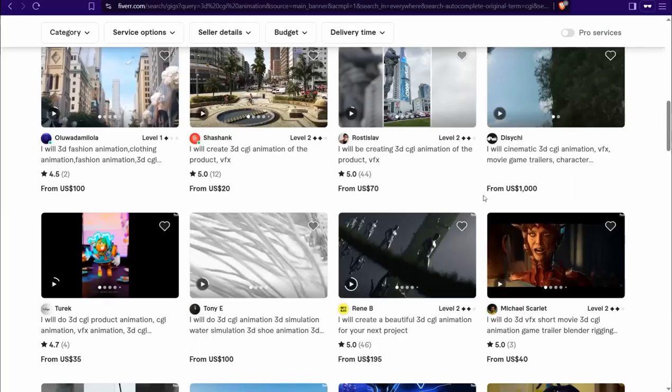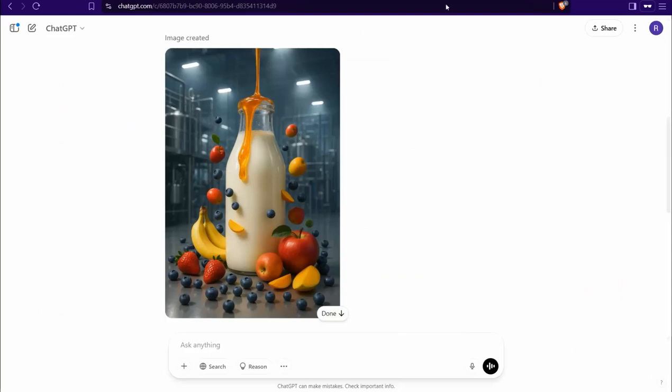And by the way, there is something interesting I'm gonna tell you regarding the power of using ChatGPT for making your CGI videos. If you admire an image of a product you saw on a video on TikTok, YouTube, or somewhere else, you can get a screenshot and upload it as a reference image in ChatGPT, and just change different things, different details like the name, different lights and so on to create your own product similar to the reference you admire.